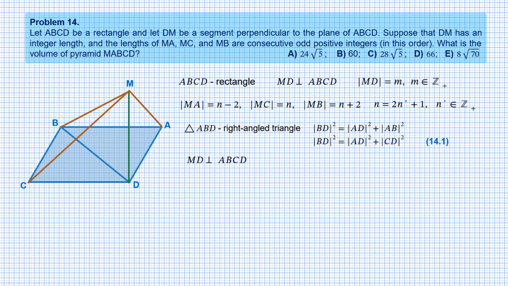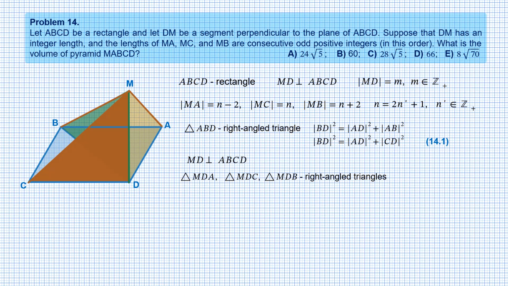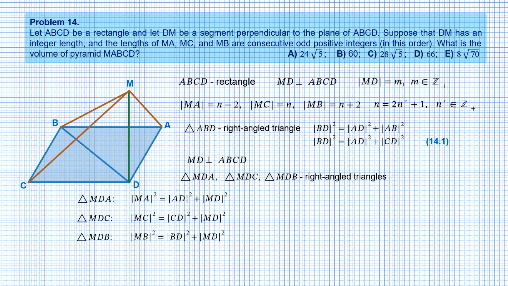This means that triangles MDA, MDC, and MDB are right-angled triangles, while MA, MC, and MB are the hypotenuses of these triangles respectively. So we can apply Pythagoras theorem to the triangles, from where we can get expressions for sides AD and CD and the diagonal BD of rectangle ABCD.